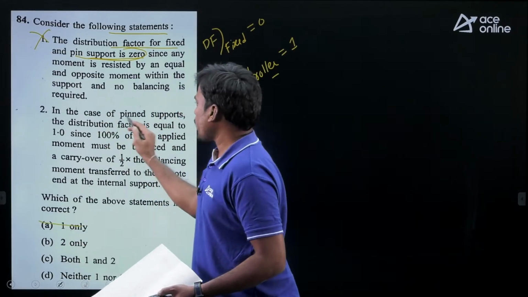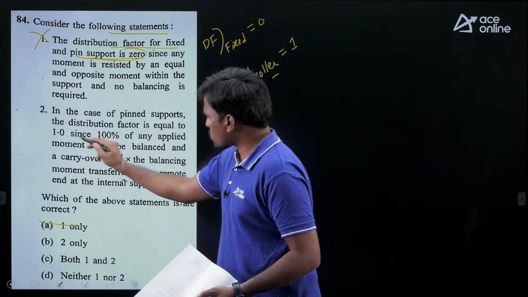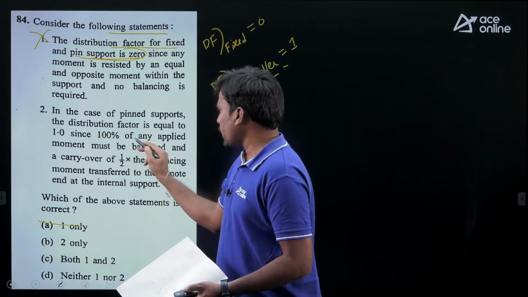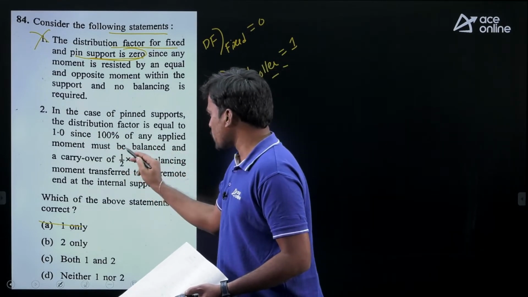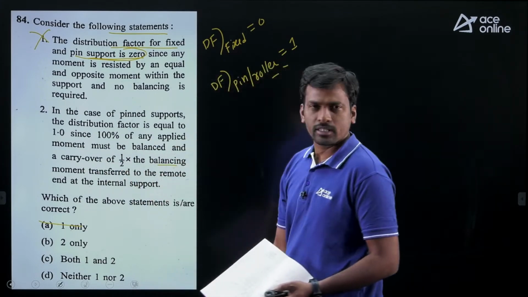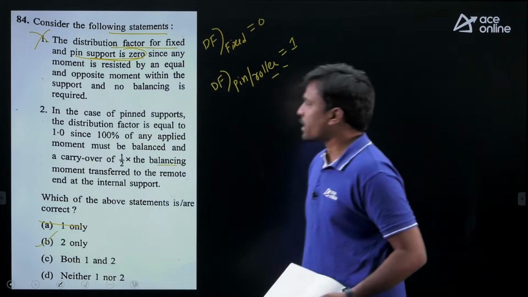Next, in the case of pin supports, the distribution factor is equal to 1. Yes, the distribution factor is equal to 1, since 100% of any applied moment must be balanced and no half of the moment will carry over. Then only statement 2 is correct, that is option B is correct.